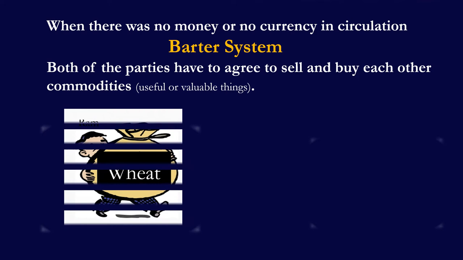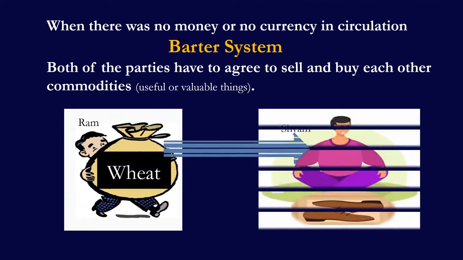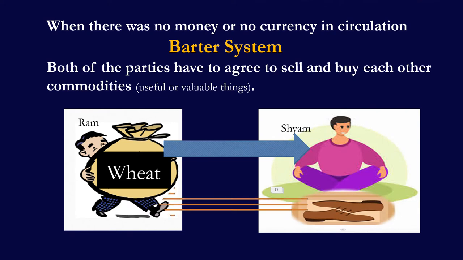For example, Ram is a farmer who sells the wheat to another person, Shyam, and in exchange he gets shoes from him. That means if a person has wheat and he wants shoes in return, he needs to find a person who can buy his wheat from him and can provide shoes to him in return. If he finds that person, then only this kind of exchange will take place. He will sell his wheat and buy the shoes.